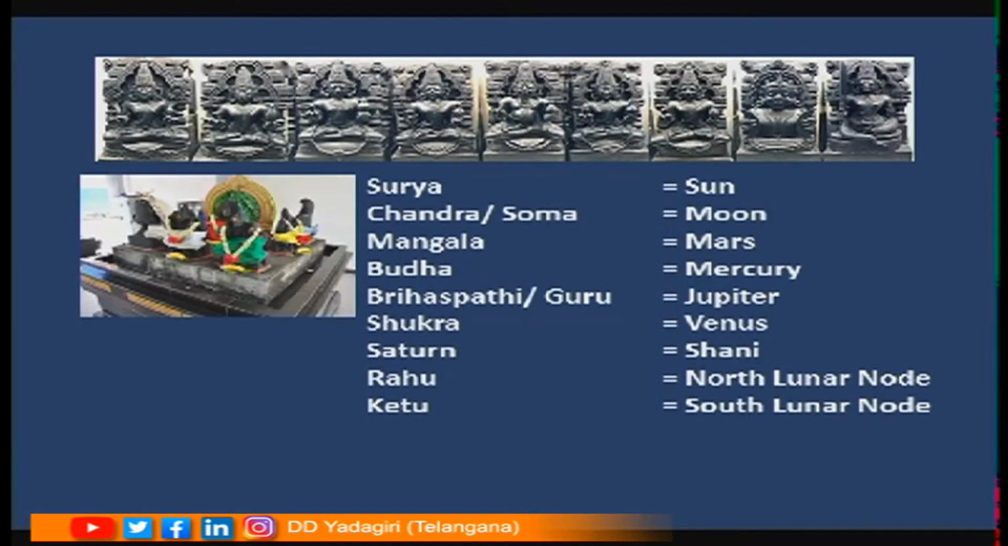Now let us see what these Navagraha mean. Navagraha are Surya, that is sun, Chandra or Soma for moon, Mangala for Mars, Buddha for Mercury, Brihaspati for Jupiter, Shukra for Venus, Shani for Saturn, Rahu, that is north lunar node, and Ketu, that is south lunar node.